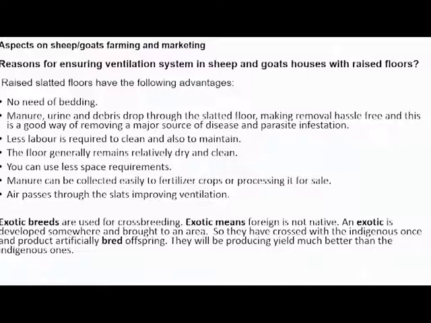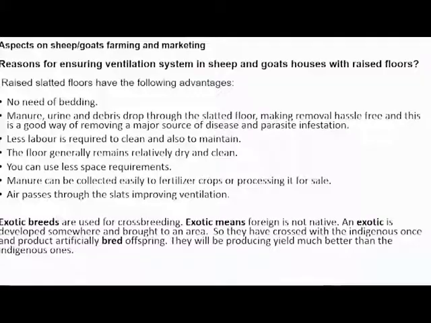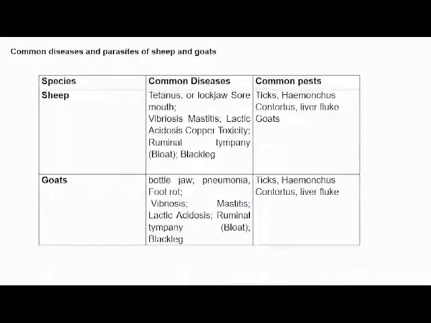So they are crossed with the indigenous ones and produce artificially bred offspring. They will be producing yield much better than the indigenous ones. So that's the main purpose of crossbreeding or exotic breeding. It's normally for productivity purposes, or for producing yield much better than the indigenous ones, because indigenous ones are too slow for growth or production.